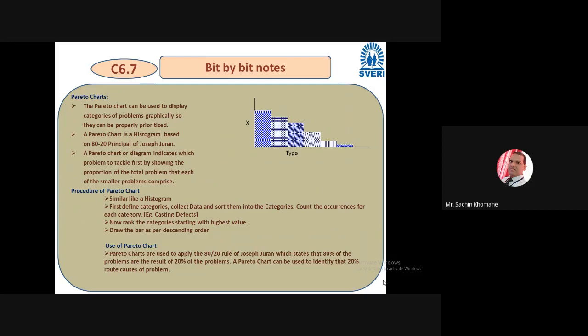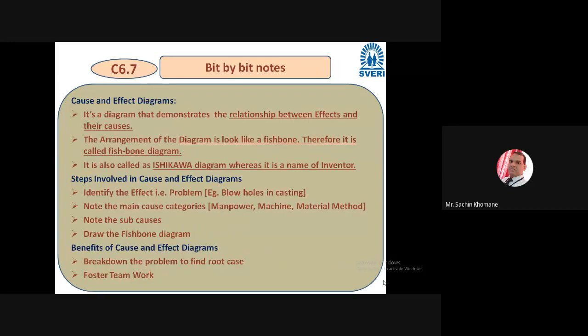Then we saw the Pareto chart. Basically, the Pareto chart works on the 80-20 rule, and we saw that 80% of problems arise due to 20% of causes. So what are those 20%? If you eliminate them, the 80% of problems will automatically get eliminated, right? That we have seen, and I think we were at this point, the cause and effect diagram.